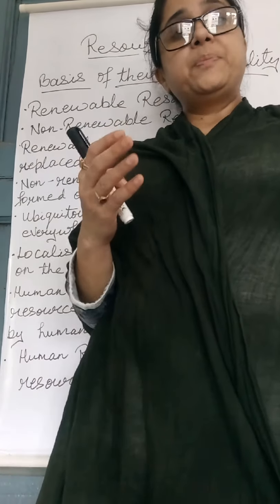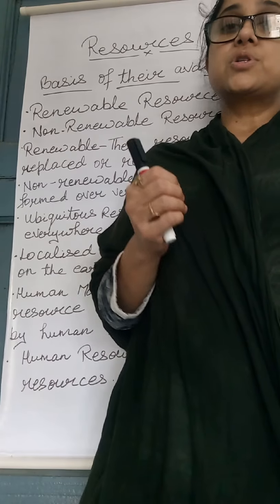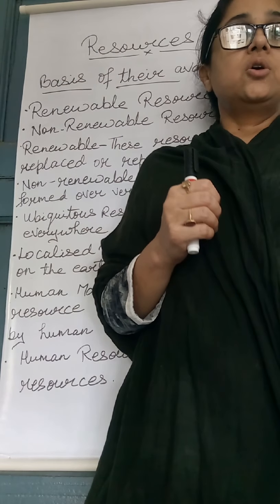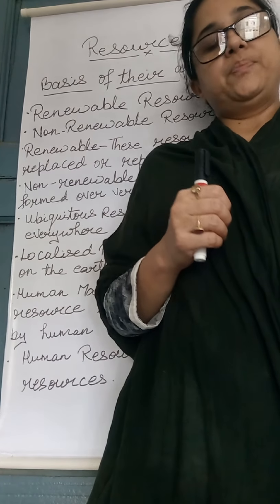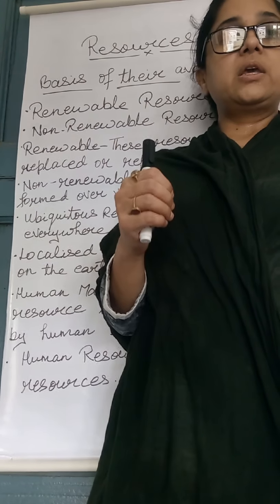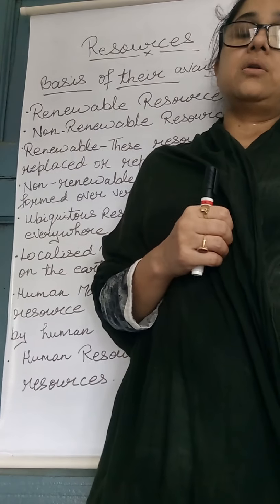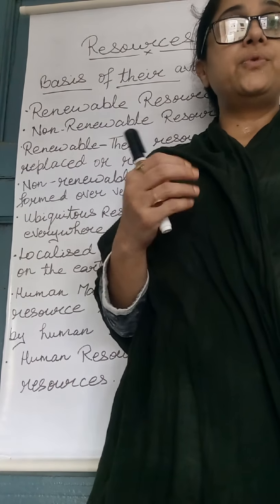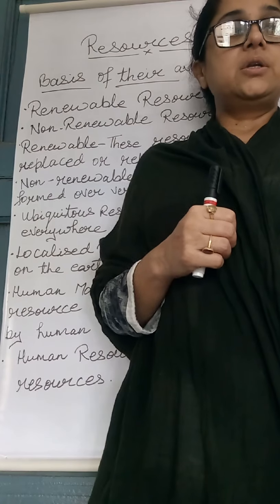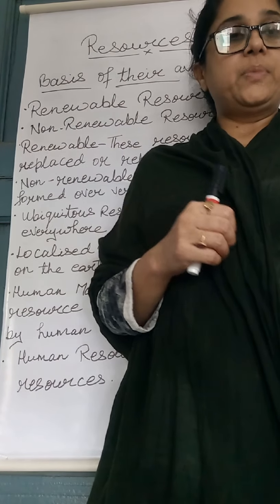The quality of people's skill to enable them to create more resources is called human resource development. If they are educated, then they can use those resources which we are not using right now, but in future they can create them. So this is called human resource development.